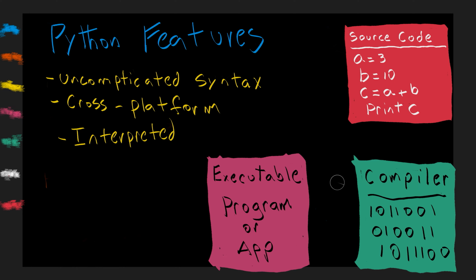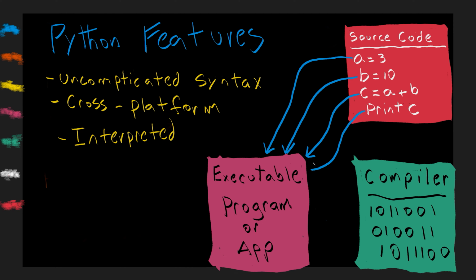So take our previous example. You enter A equals 3. The computer interprets and executes that line immediately. Then you enter B equals 10. The computer interprets and executes that line immediately. C equals A plus B. That line of code gets interpreted and executed, and the result of the calculation gets stored in memory, and so on.